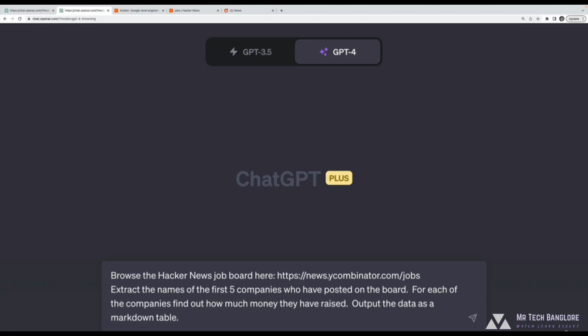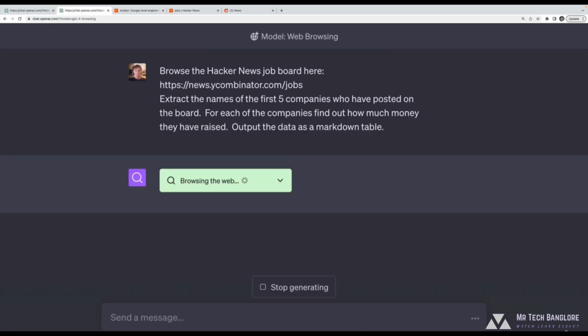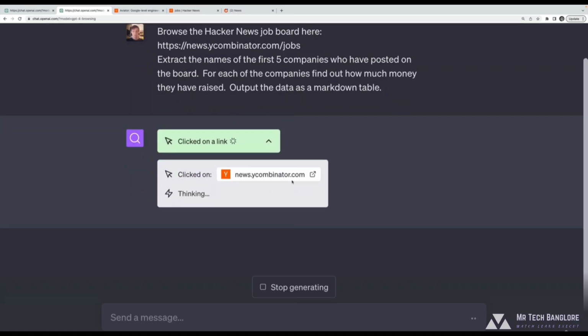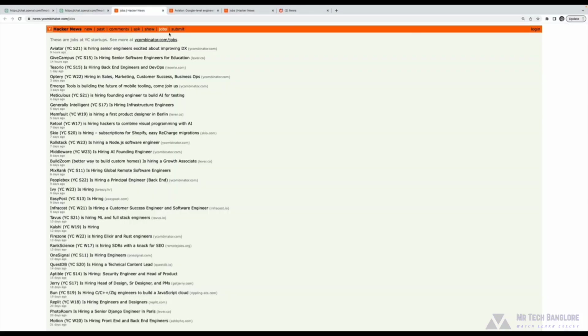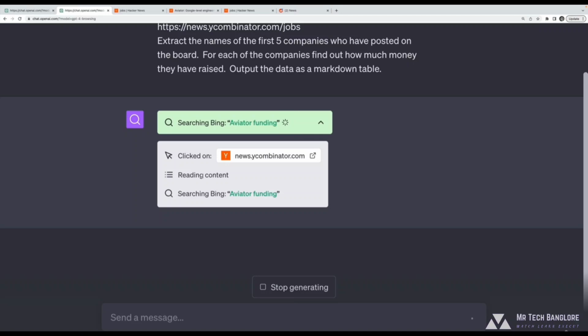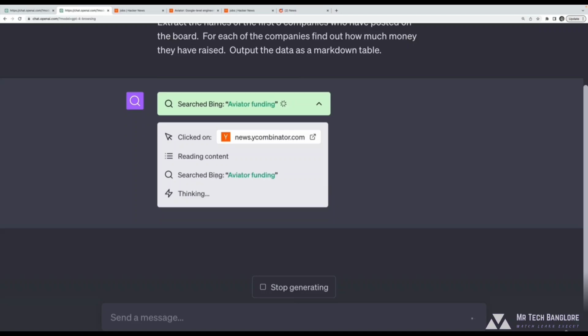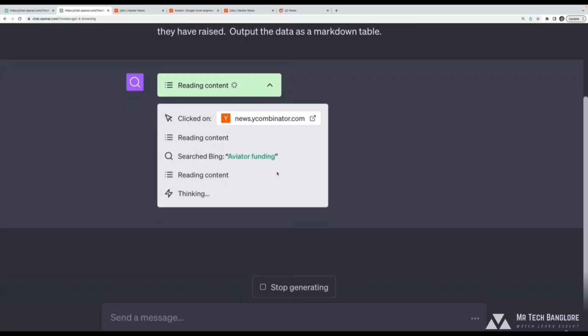Let's try this. So while this is going, it will take a while. The next thing I want to call your attention to is that we can click here to view exactly what it's doing. So it went to this link, and you can click this link, make sure it's the right one. And it is the jobs board. And then it's reading the content. Now it's doing a search. We can see specifically for Aviator funding. And then hopefully it's reading a post or some content.